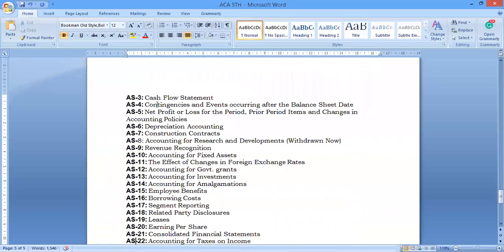For example, depreciation accounting, construction accounting, cash flow statement, accounting for investments, and accounting for amalgamation. We already discussed that AS 14 is the accounting for amalgamation. Then there are company accounts, borrowing cost, related party disclosure, lease, consolidated accounting, and tax on income. These are all the major accounting standards we have.